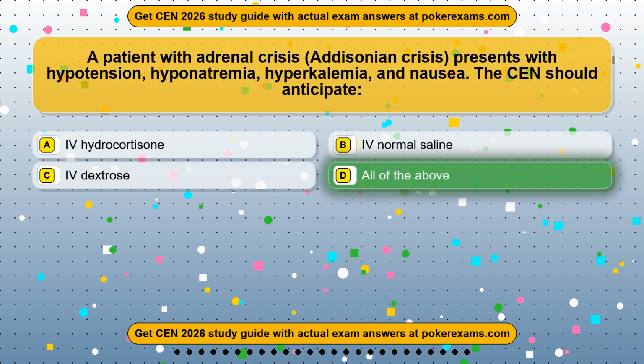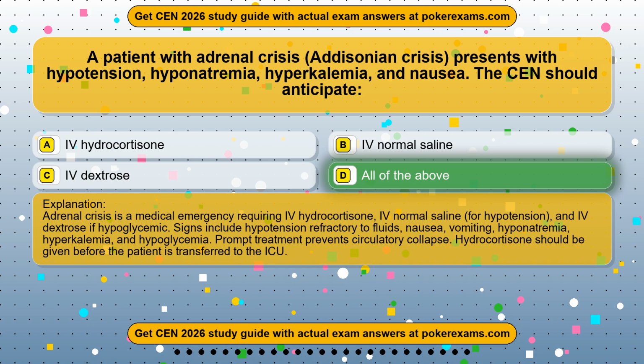All of the above. Adrenal crisis is a medical emergency requiring IV hydrocortisone, IV normal saline, IV fluids for hypotension, and IV dextrose if hypoglycemic. Signs include hypotension refractory to fluids, nausea, vomiting, hyponatremia, hyperkalemia, and hypoglycemia. Prompt treatment prevents circulatory collapse. Hydrocortisone should be given before the patient is transferred to the ICU.